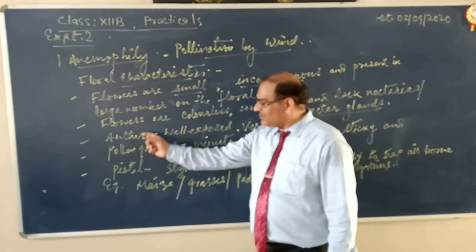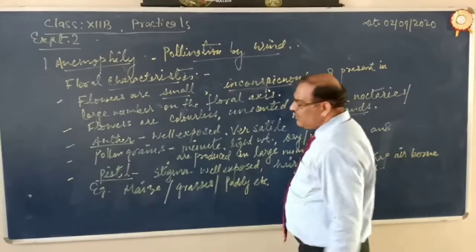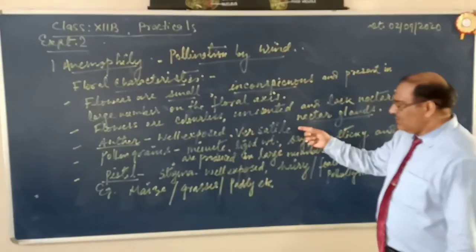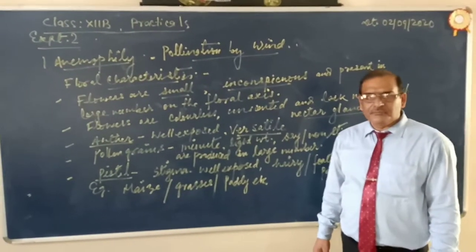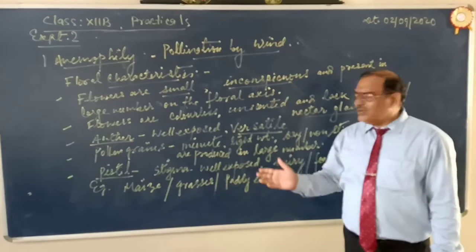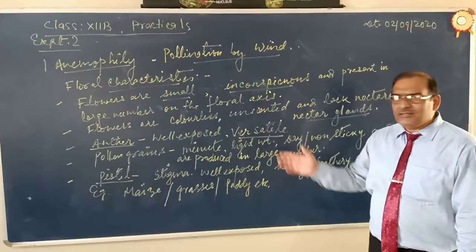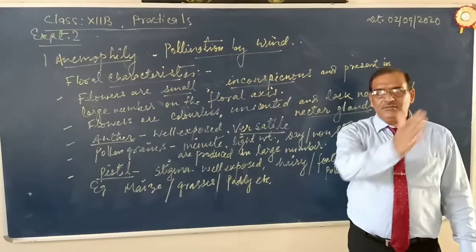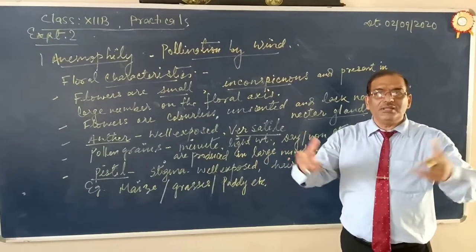Anther. What about the anther? Anther is the male part of the flower, and the female part is the pistil or carpel. So what about the anther? Anther should be well exposed and versatile. Versatile means the anther is well exposed, raised up in the air, and whenever wind blows, the anther can swing heavily. There is a rapid swing of the anther. This is called versatile anther. This helps in the scattering of the pollen grains.